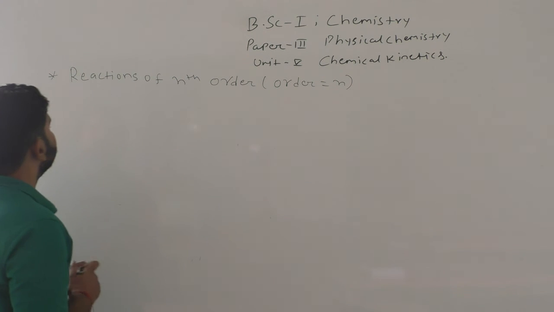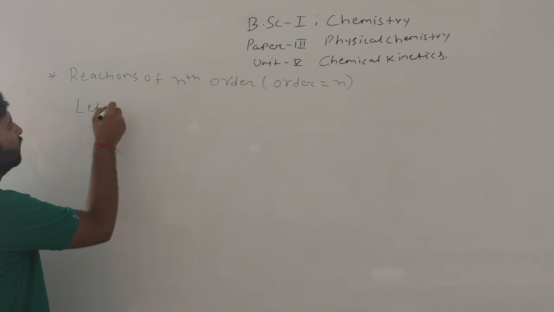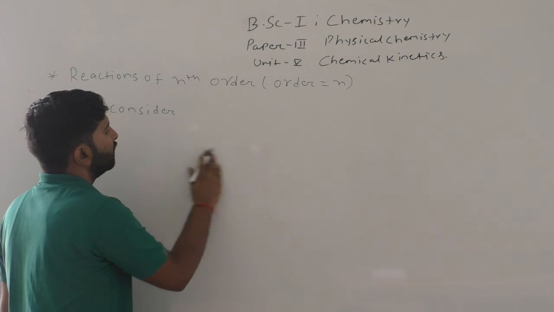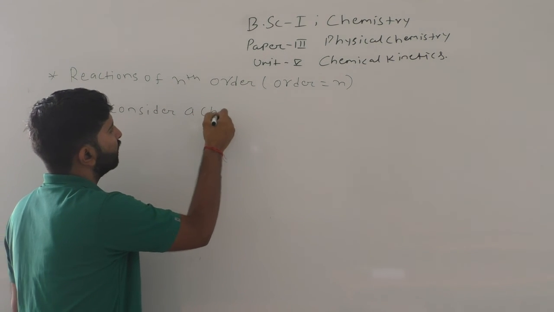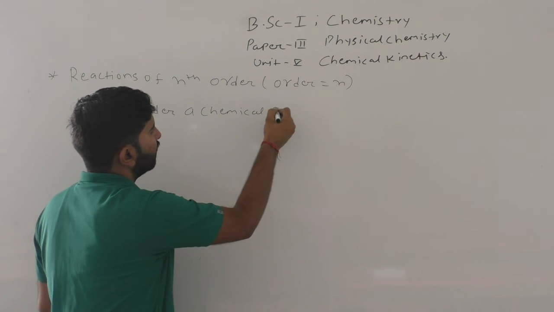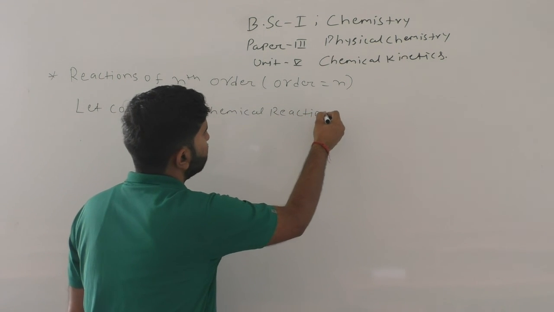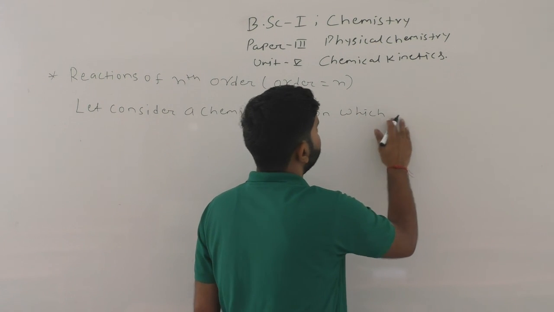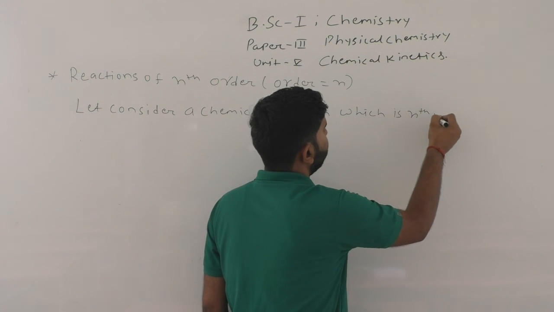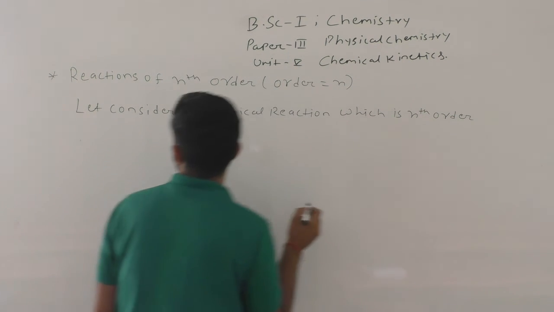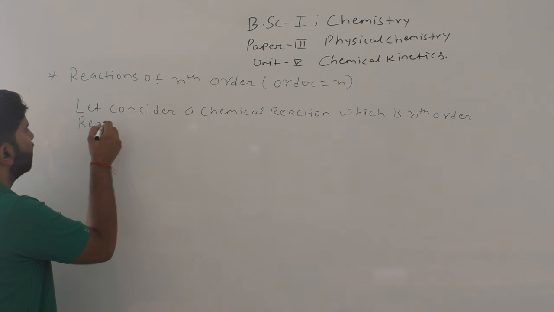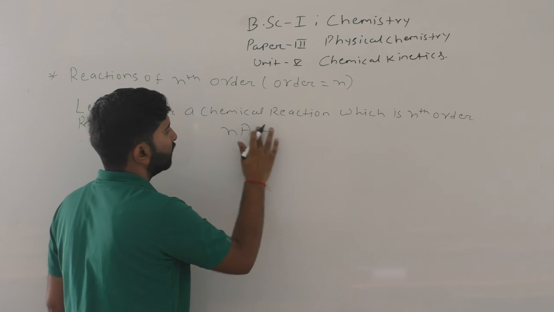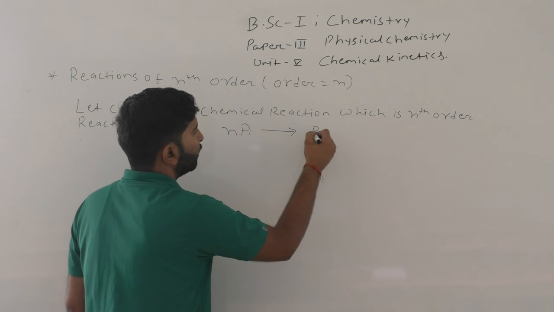So let us consider a chemical reaction which is an nth order reaction: nA goes to product.